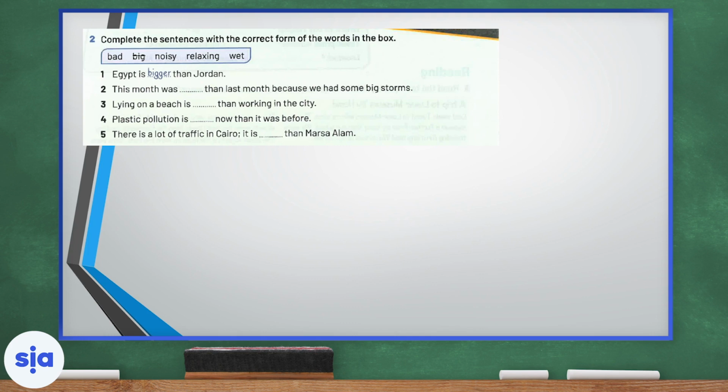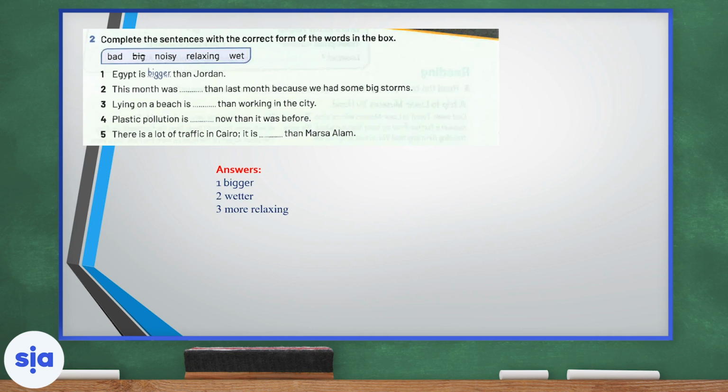Number 2, this month was blank than last month because we had some big storms. Here we can use more than one adjective. And of course, we can use wetter or worse. Now let's move on to number 3. Lying on a beach is blank than working in the city. Of course, this is a long adjective, so we'll say more relaxing than working in the city. Lying on the beach is more relaxing than working in the city.